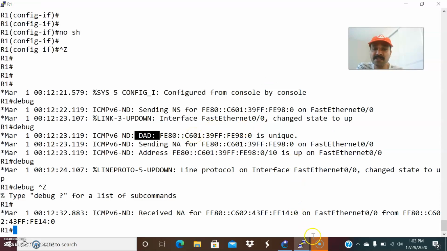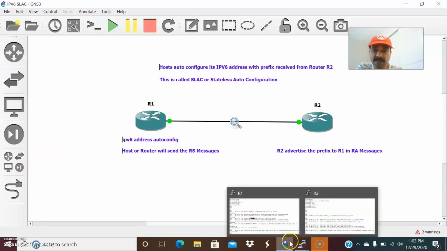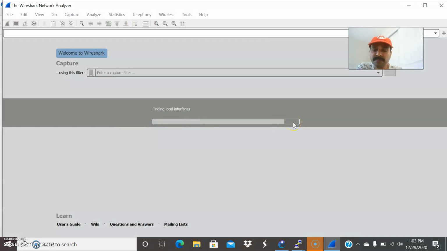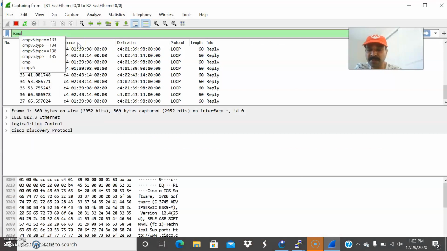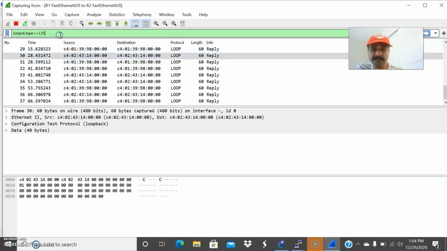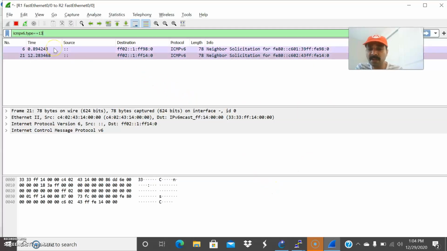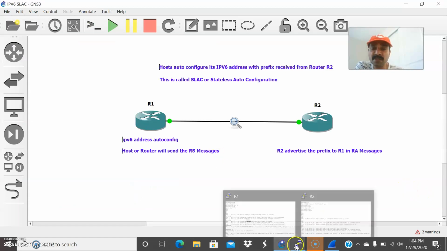So after that, let us now check the packet tracer, right? Already we have configured the packet tracer. So let us go ahead and run the packet capture. Let us run the packet capture with ICMPv6 type equal to 135, right? So this is a neighbor solicitation message sent between R1 and R2, and the neighbor advertisement messages between R1 and R2, right?